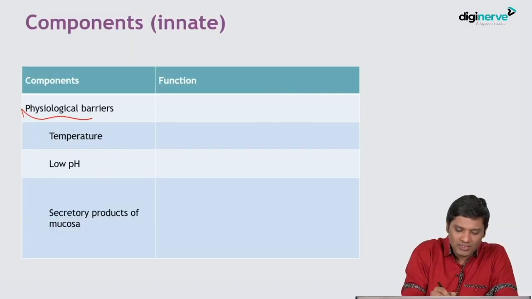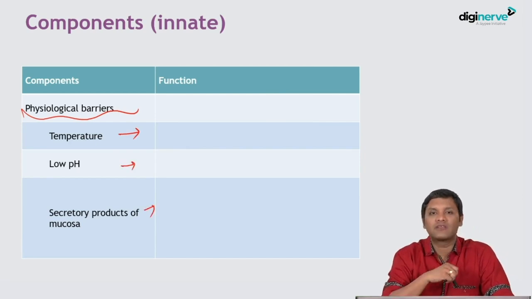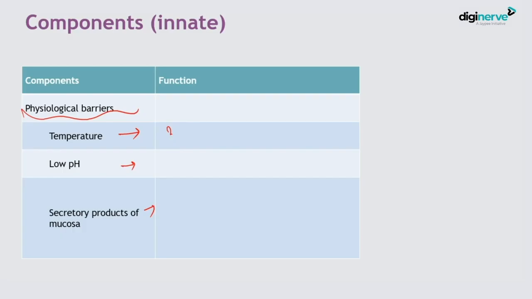Now we'll discuss the physiological barriers, like the temperature, low pH and various secretory products of the mucosa. So you know that the human body temperature is 37 degrees centigrade. This temperature inhibits microorganisms from growing, especially the thermophilic or the psychrophilic microorganisms, which cannot grow in the body. Those organisms can be inhibited by the body temperature.